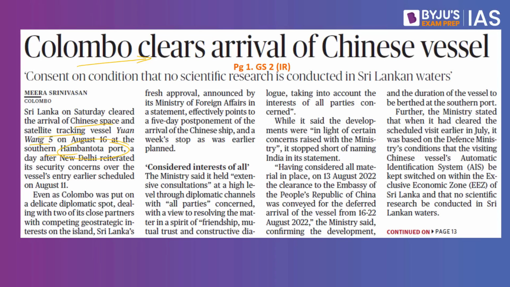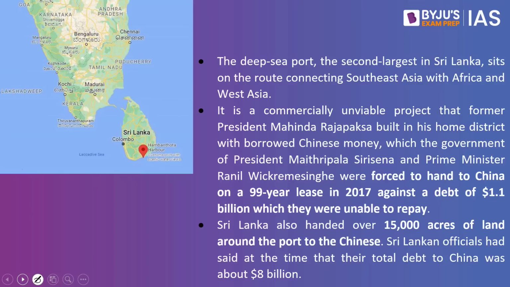One, it speaks about the Hambantota port. Second, it speaks about the Yuan Wang 5, which happens to be a satellite tracking vessel, and this will be entering Hambantota port. So India has its share of concerns, says this article. First, we have to understand Hambantota port. Where is Hambantota port? It is on the southern part of Sri Lanka. This happens to be a deep sea port, the second largest in Sri Lanka, sits on the route connecting Southeast Asia with Africa and West Asia.